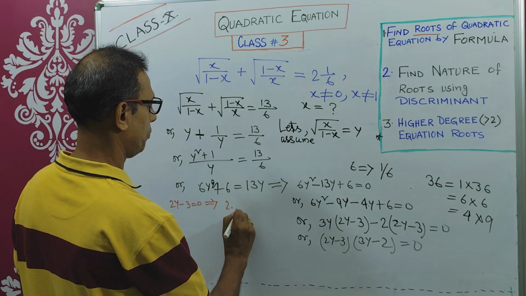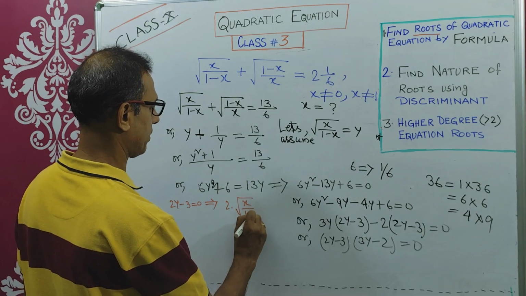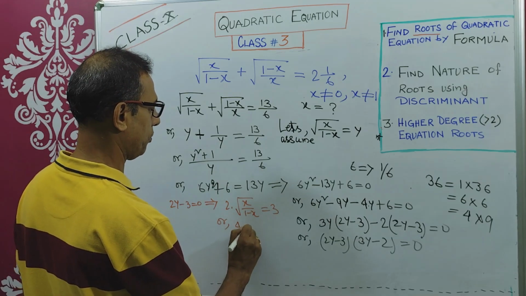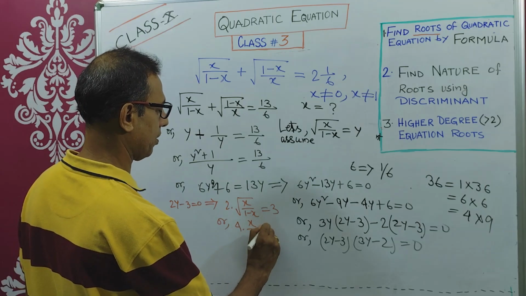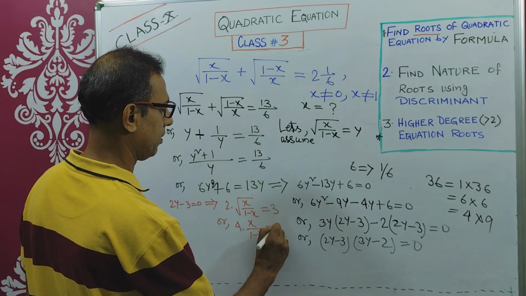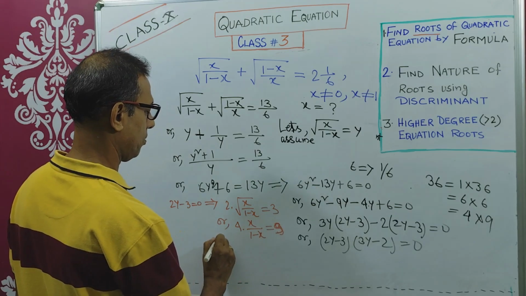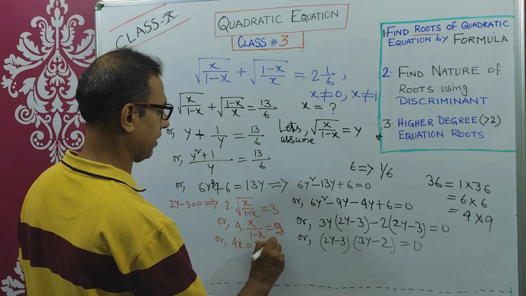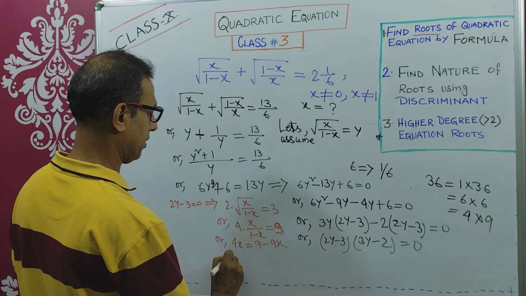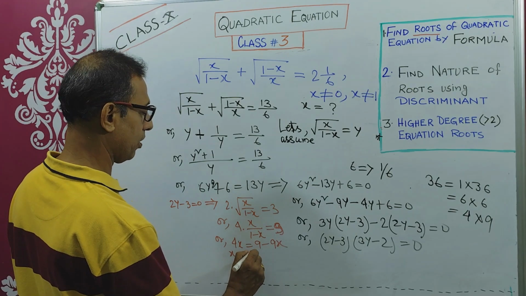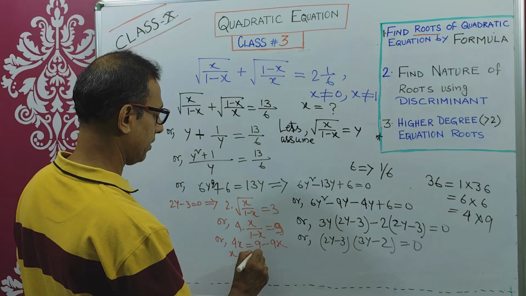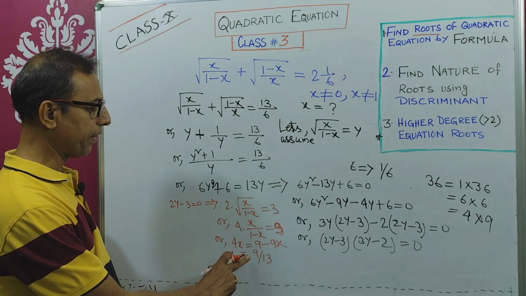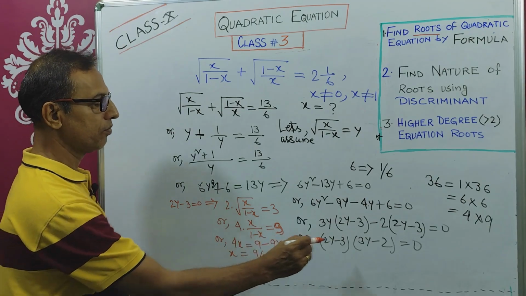2 into root over x by 1 minus x equals 3. So you square both sides. So 4 into x by 1 minus x equals 9, or 4x equals 9 minus 9x. So x equals 9 by 13. So one value of x is 9 by 13. Similarly, you can do it for the other one also.